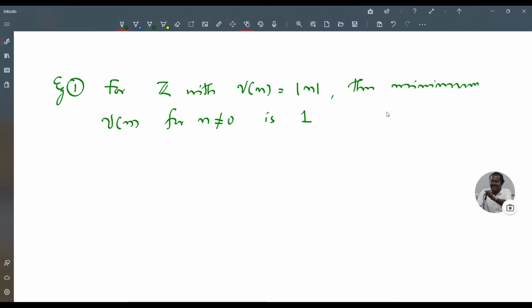And nu of n is 1 if and only if n equals 1 or minus 1. Therefore, minus 1 and 1 are exactly the units of Z.